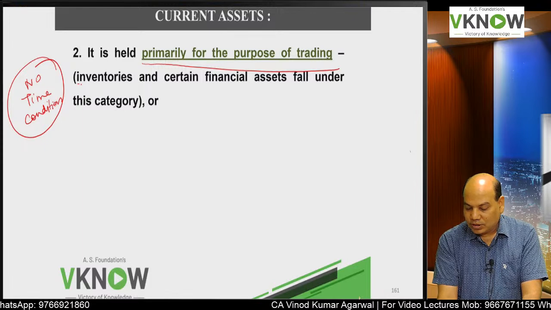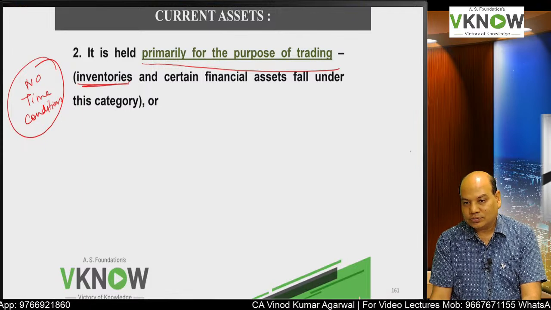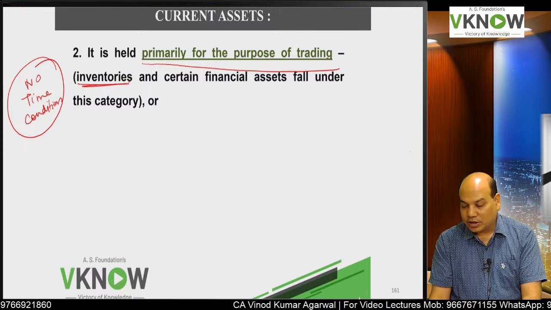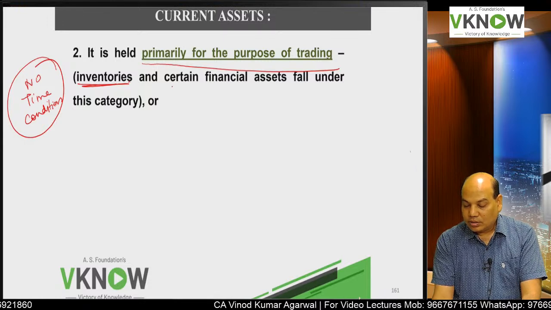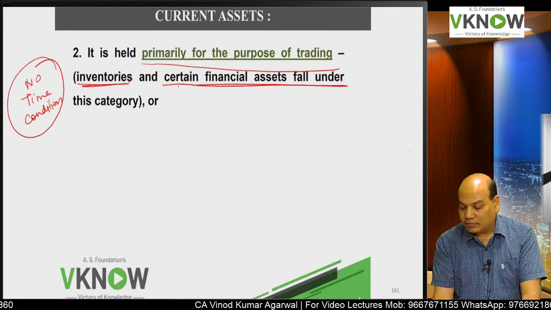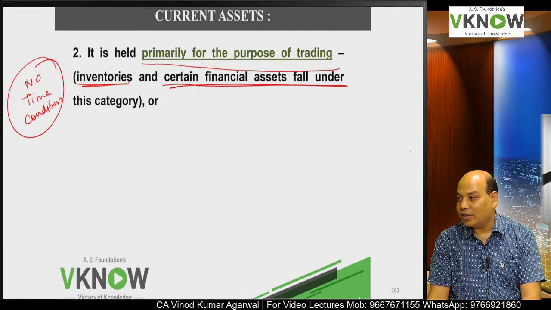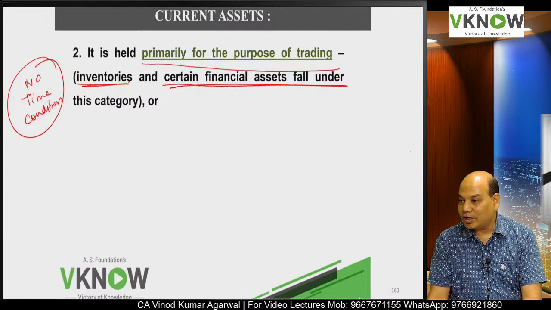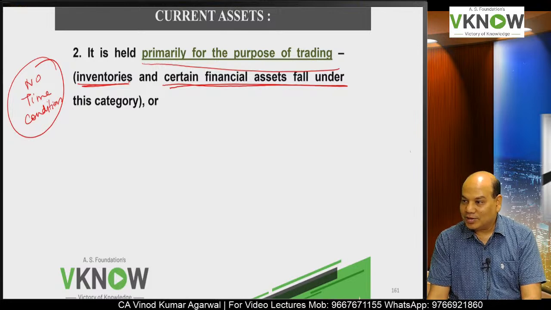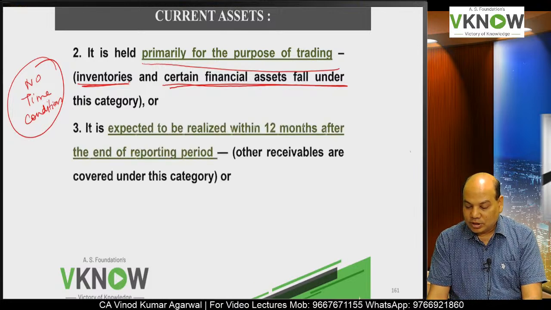Example, your finished goods, stock in trade. Then those who are trading in financial assets for trading purpose, those who trade in shares, those who trade in derivatives, okay, then they will call it a current asset.